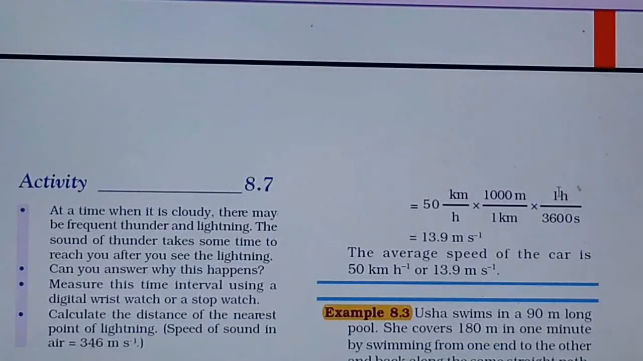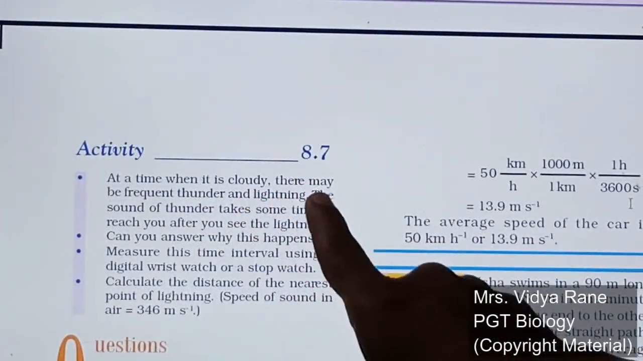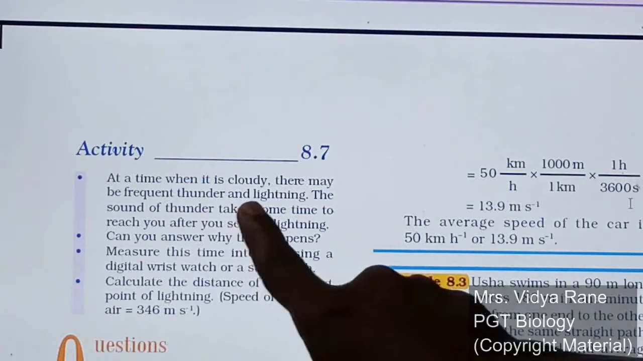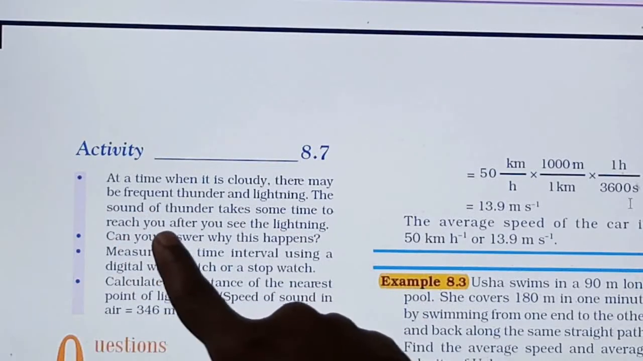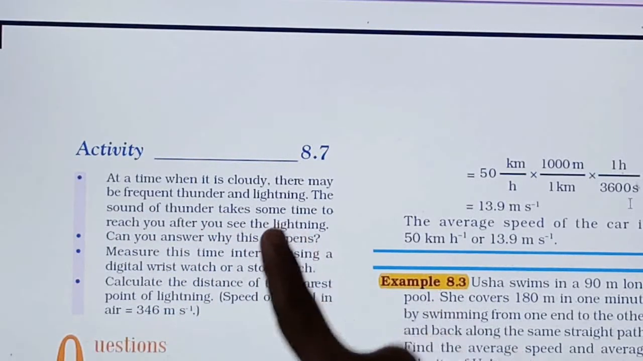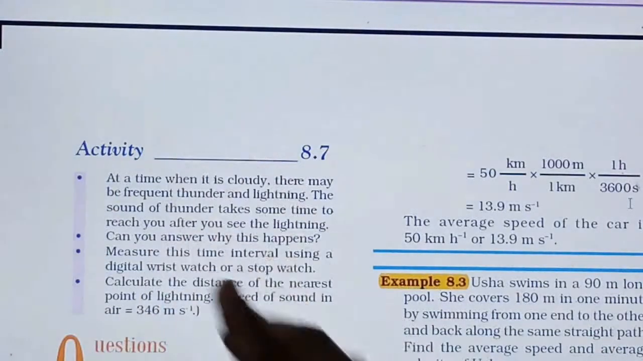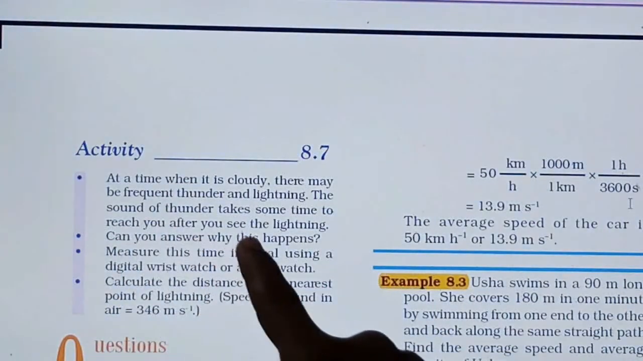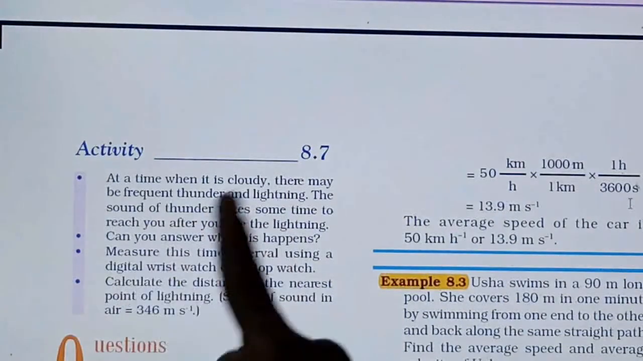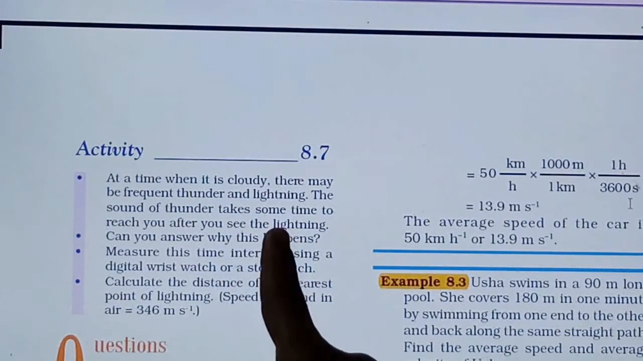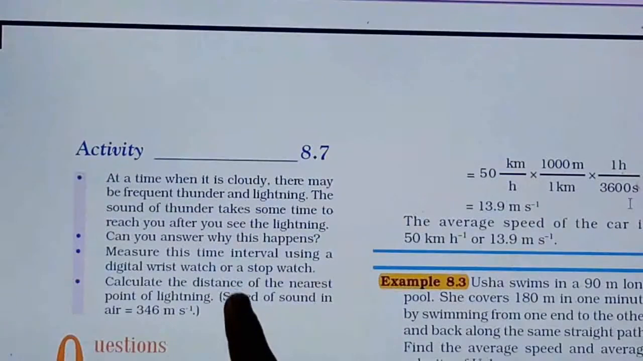One more activity is given. At a time when it is cloudy, there may be frequent thunder and lightning, right? The sound of thunder takes some time to reach you after you see the lightning. Means first we see the lightning and after some time we hear the sound. Can you answer why this happens? It's very simple, because the speed of light and the speed of sound are different. The speed of light is very fast compared to the speed of sound. So light will reach first and then sound will come.